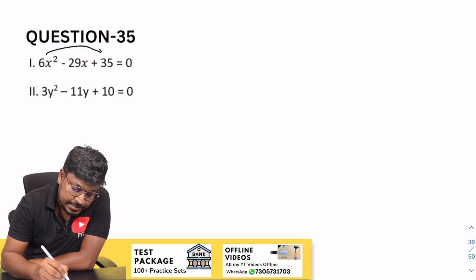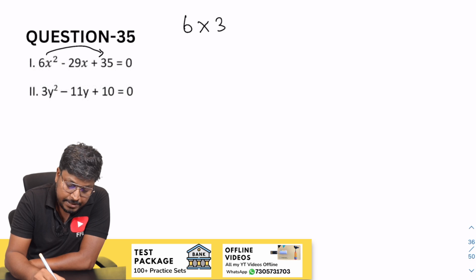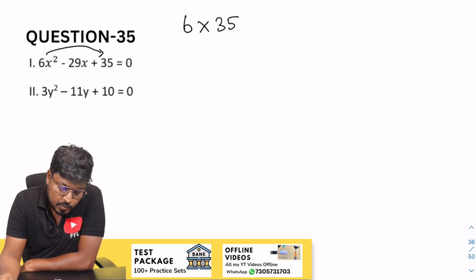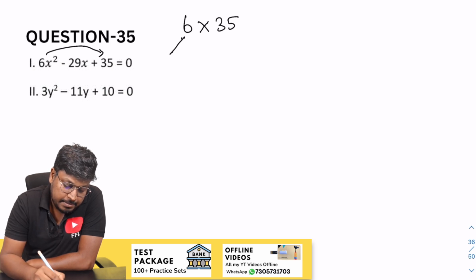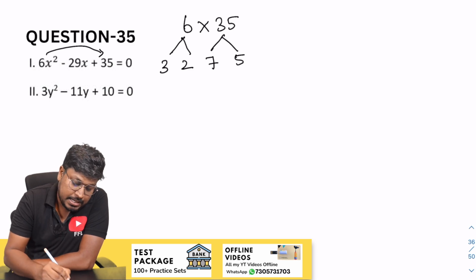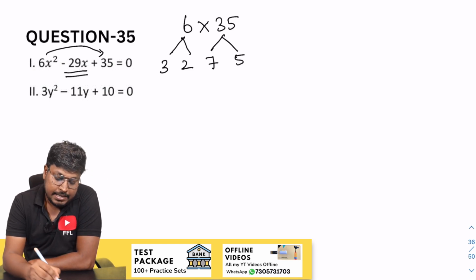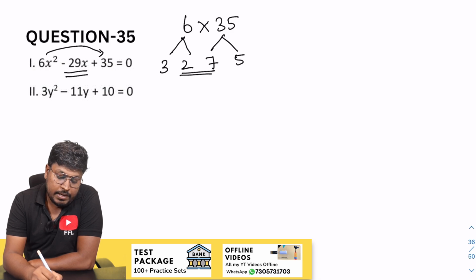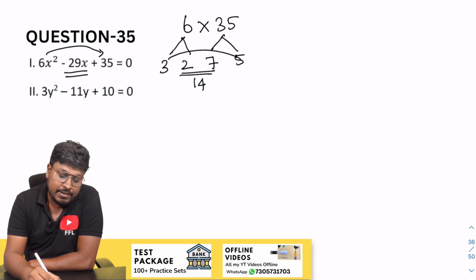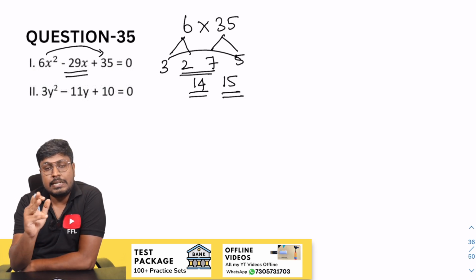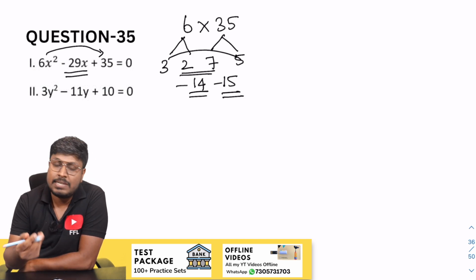So next will be 6x² and 35. So 6 can be written as 3 and 2, 35 can be written as 7 and 5. Our target is to get minus 29. So 7 into 2 will be 14, and 3 into 5 will be 15. When you add both the numbers, the resultant will be 29. So minus 14, minus 15, that's it.